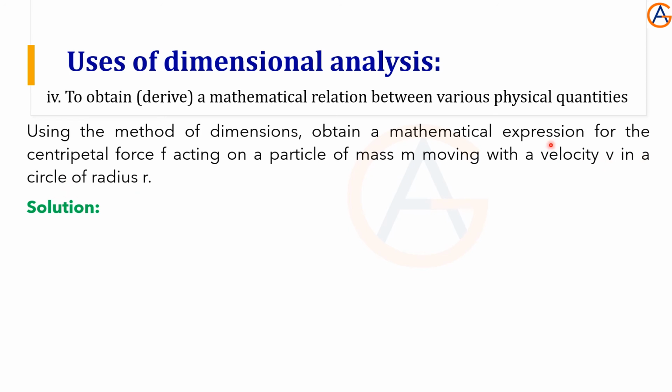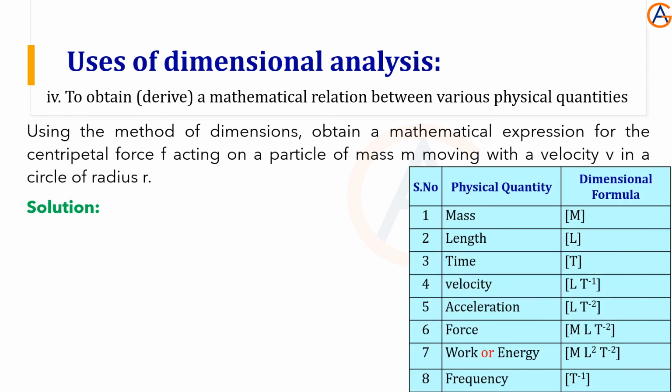Here we have to obtain an expression for the force F, and this force depends on three parameters: mass, velocity and radius. For these four things we need the dimensional formulas, so let's use the table.